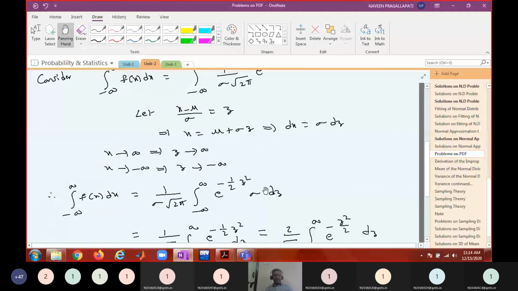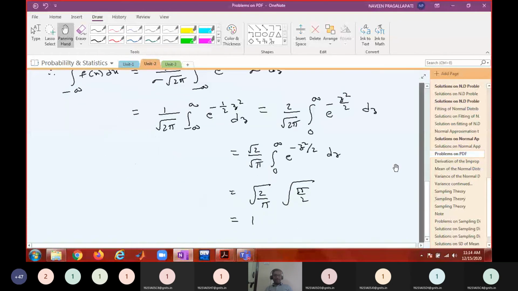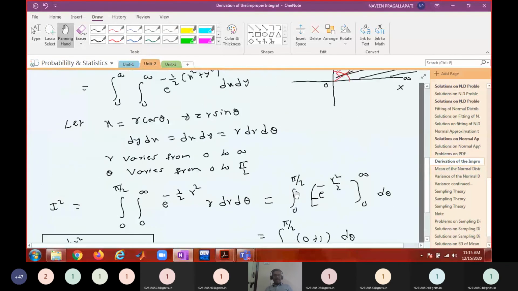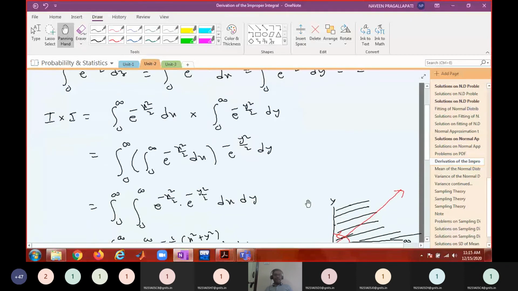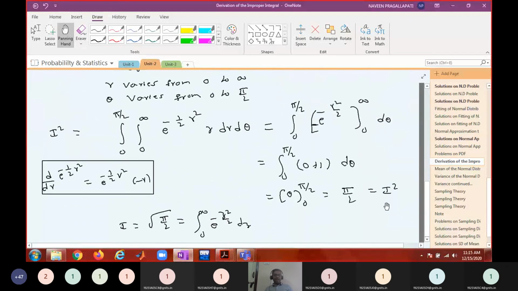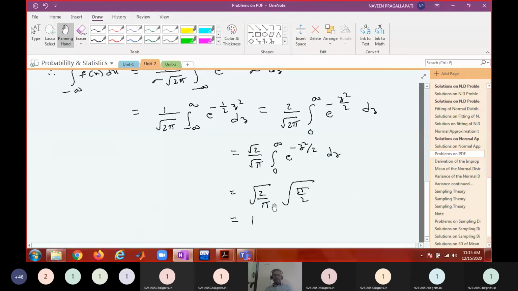We took a transformation and changed the variables, and using the multiple integral concept we observed that this is going to be root pi by 2. I have shown that derivation on the next page, also using the multiple integral concept. I copied the value I equals root pi by 2 from the previous page and showed the total as 1.